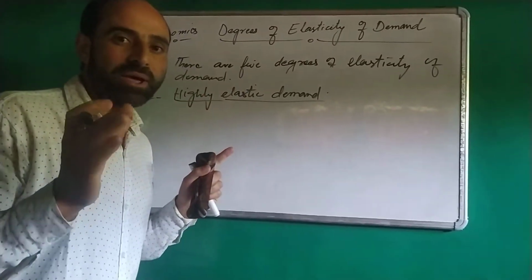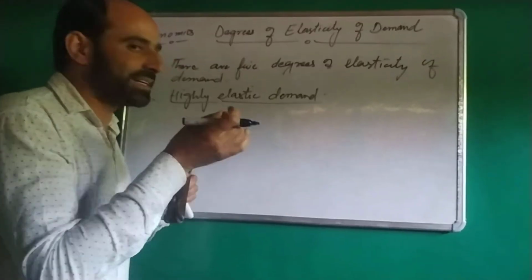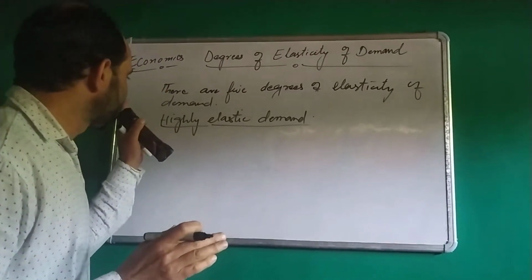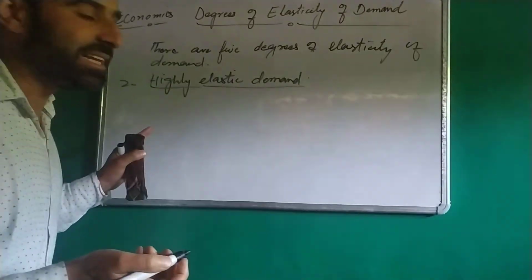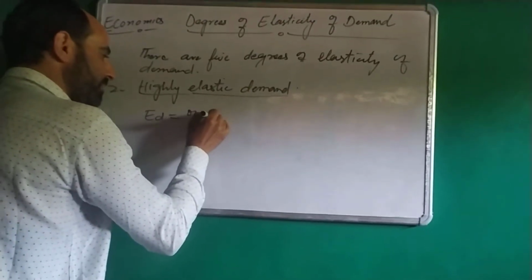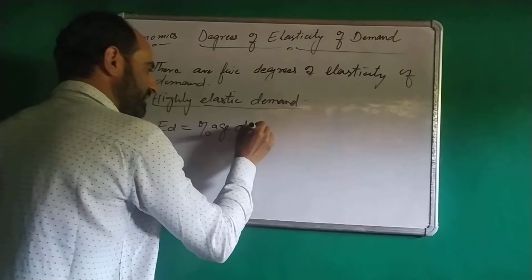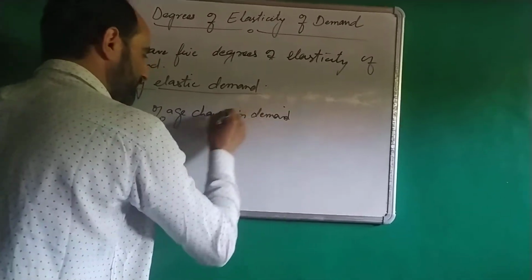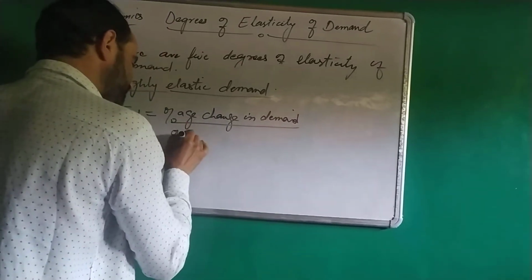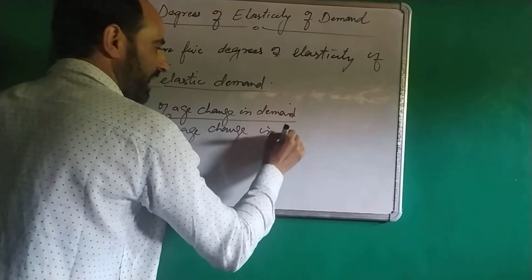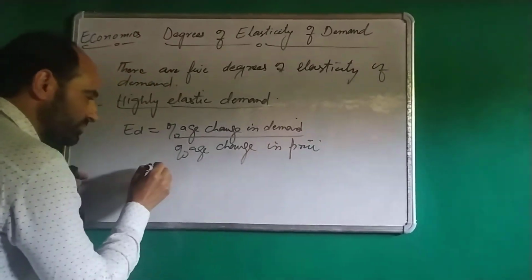Or we can say that when quantity demanded changes more than the change in price, this demand is called highly elastic demand. This can also be calculated by the formula ED is equal to percentage change in demand divided by percentage change in price.